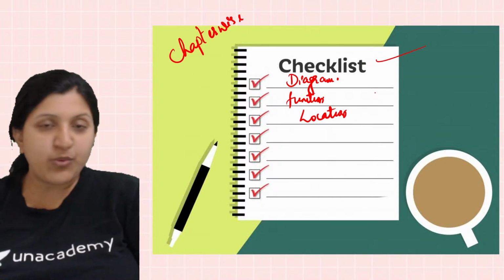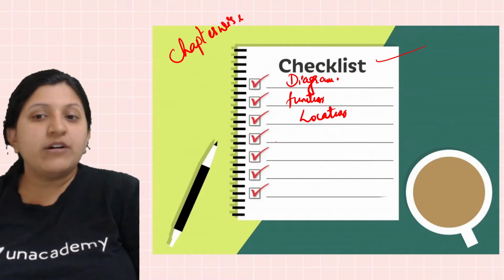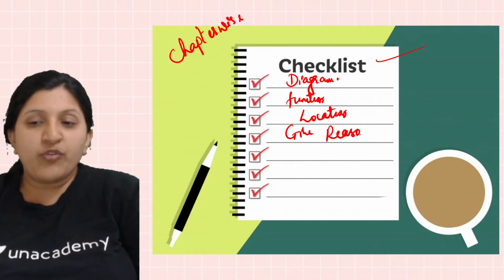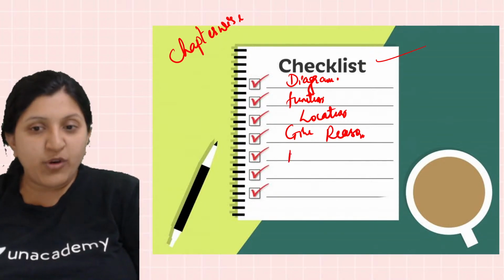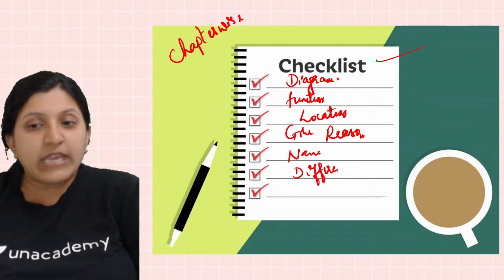This is chapter wise, you can go on doing. Then make a list of the give reason type of questions. Along with that, make a list of name the following, fill ups, differences.